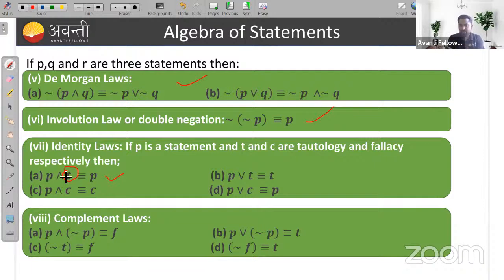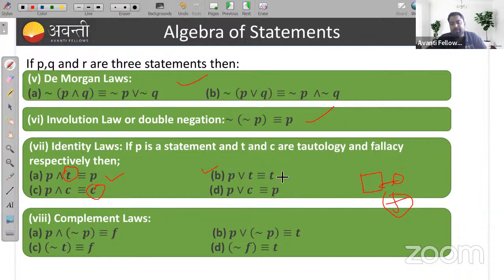P intersection the universal set gives you P itself. Similarly, P and a fallacy, where all truth values are false, gives you the fallacy, or the empty set. There is nothing common between them.